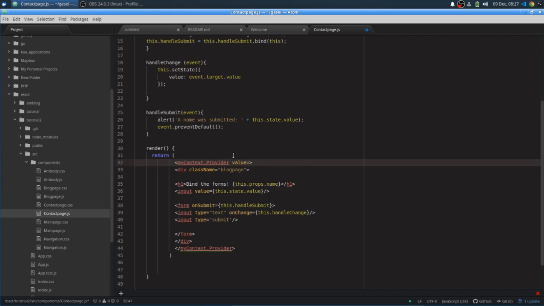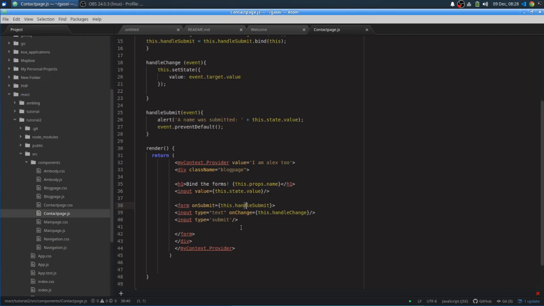We're going to send down a string. So the value is going to be "I am Alex 2." So there we go. This is saying that this value of "I am Alex 2" can be provided by this myContext provider to any of the children elements, and it doesn't matter how far down it goes. Save.